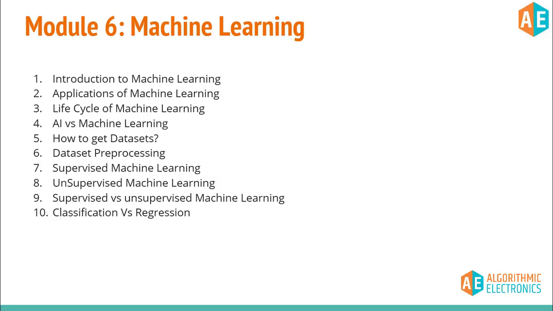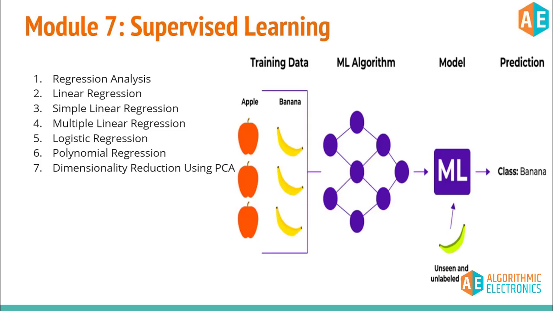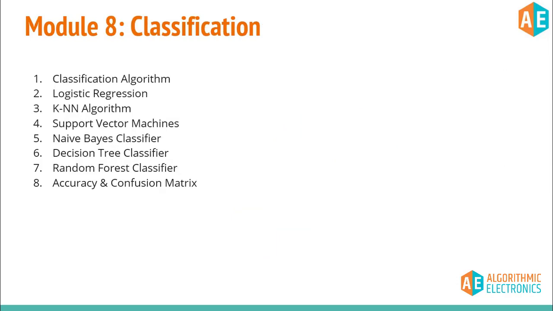So we'll understand differences between supervised and unsupervised machine learning. We'll also discuss the classification and regression problem statements which can be solved using supervised machine learning. These are some regression algorithms that we can use, such as logistic regression, polynomial regression, simple linear regression, or multiple linear regression. And these are some classification algorithms, such as KNN classifiers, support vector classifiers, and so on. These are some names of classifiers.